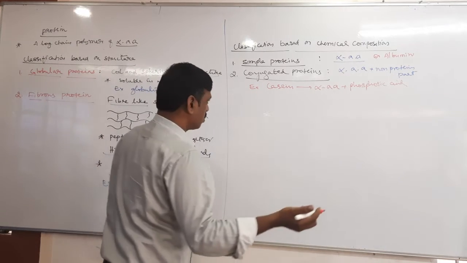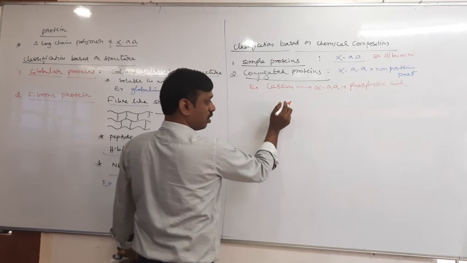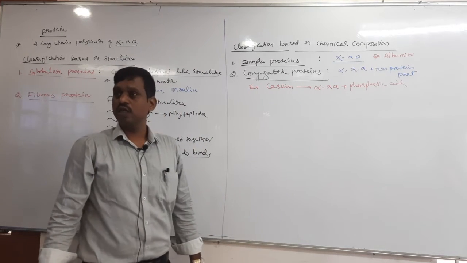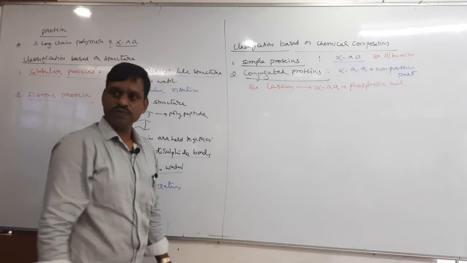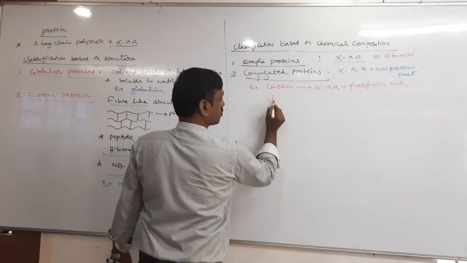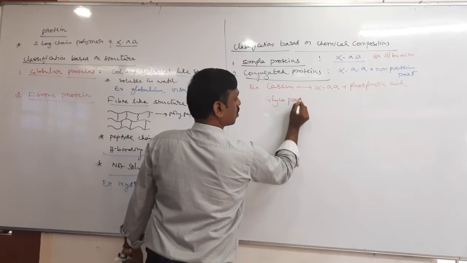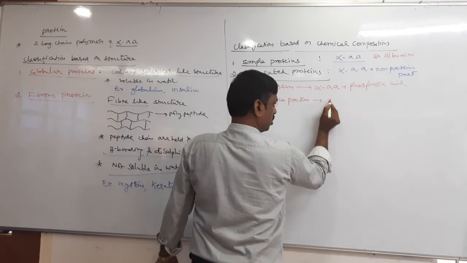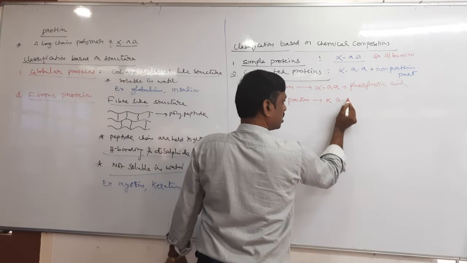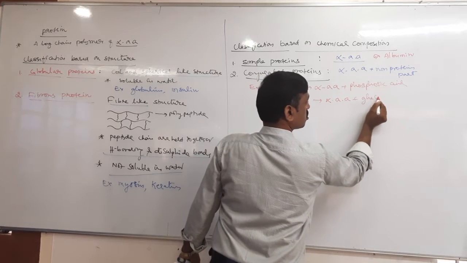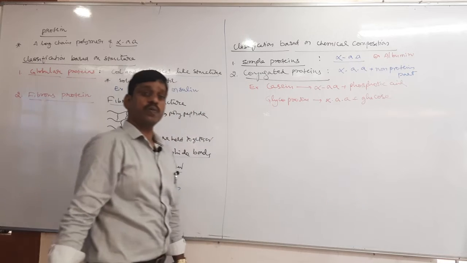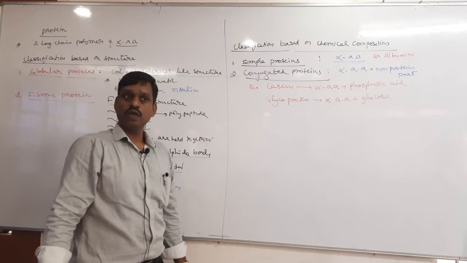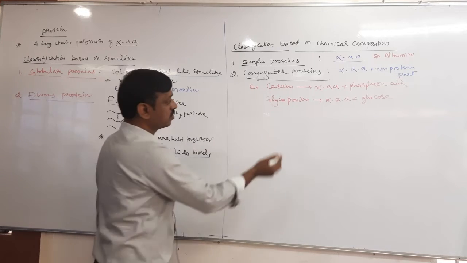And moreover, you might have studied in your biology nucleoproteins, glycoproteins, phosphoproteins, lipoproteins. Yes or no? In glycoproteins, tell me, what is the prosthetic group? It has amino acid plus glucose, that is a glycoprotein. Nucleoproteins, protein plus nucleic acid.